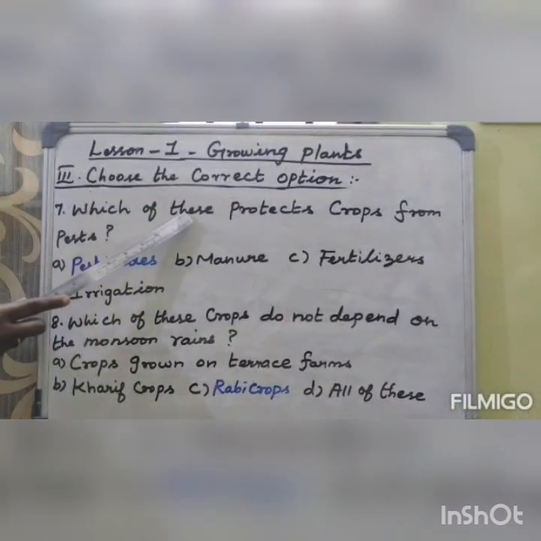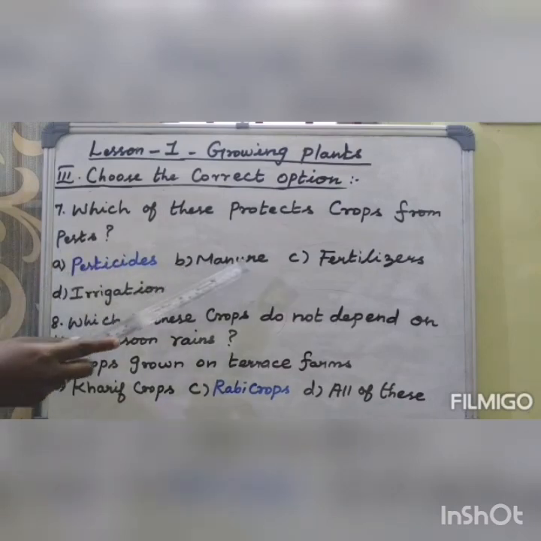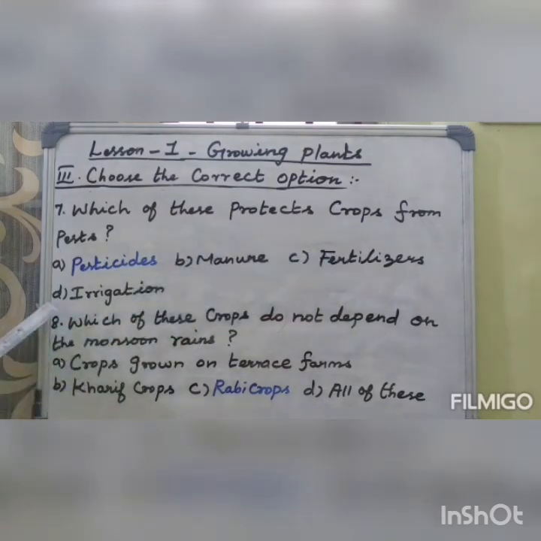Seventh one: which of these protects crops from pests? The options are A, pesticides; B, manure; C, fertilizers; D, irrigation. The answer is A, pesticides. Eighth one: which of these crops do not depend on the monsoon rains? The options are A, crops grown on terrace farms; B, kharif crops; C, rabi crops; D, all of these. The answer is C, rabi crops.